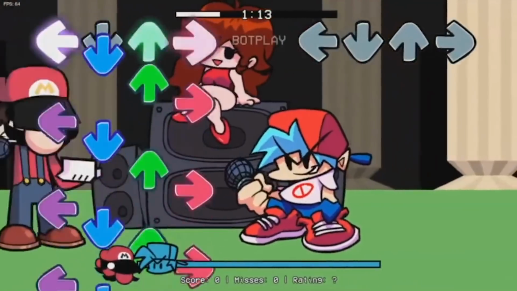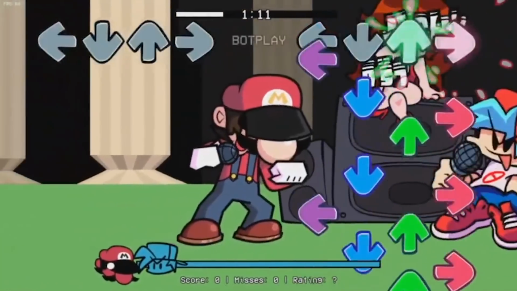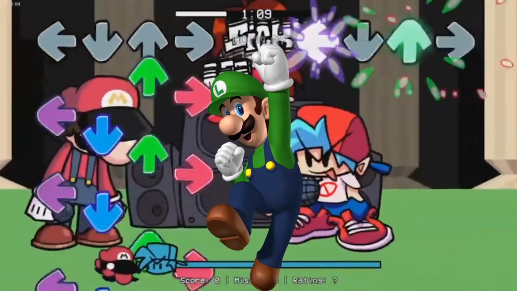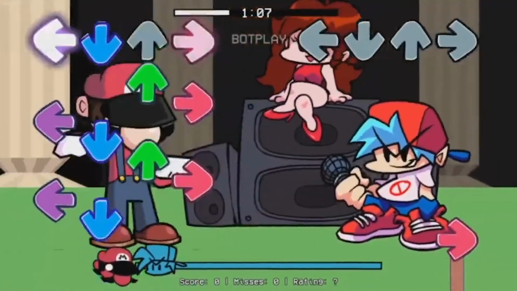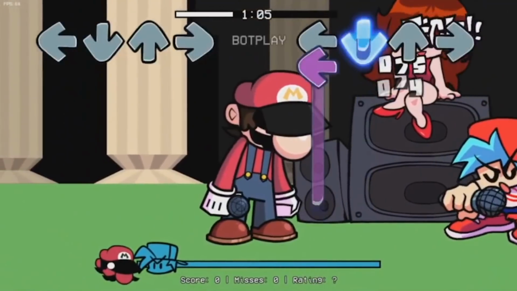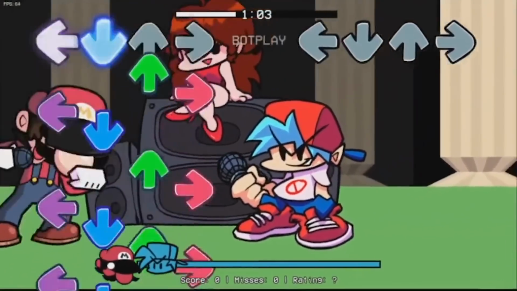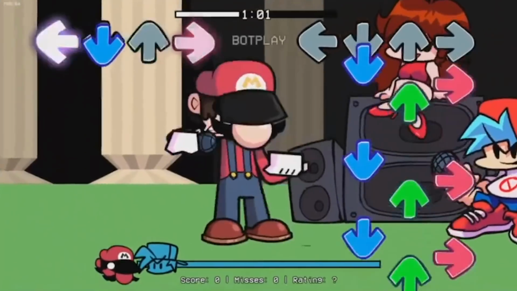In the original series, of course, the only person that can stop him is Luigi, but since Boyfriend is here and him and Girlfriend are not smart enough to recognize that this isn't the real Mario, they actually challenge him to a rap battle, and they are technically now the people who can stop him.